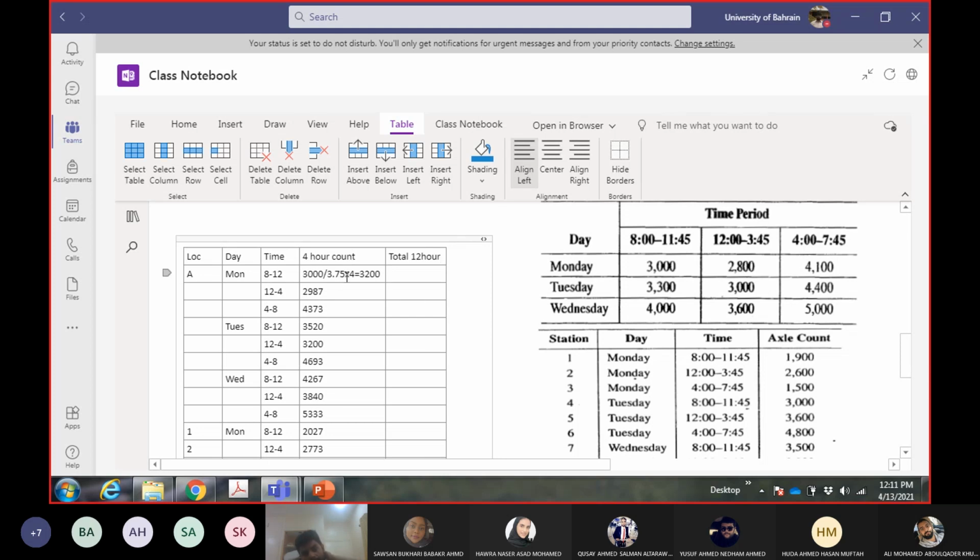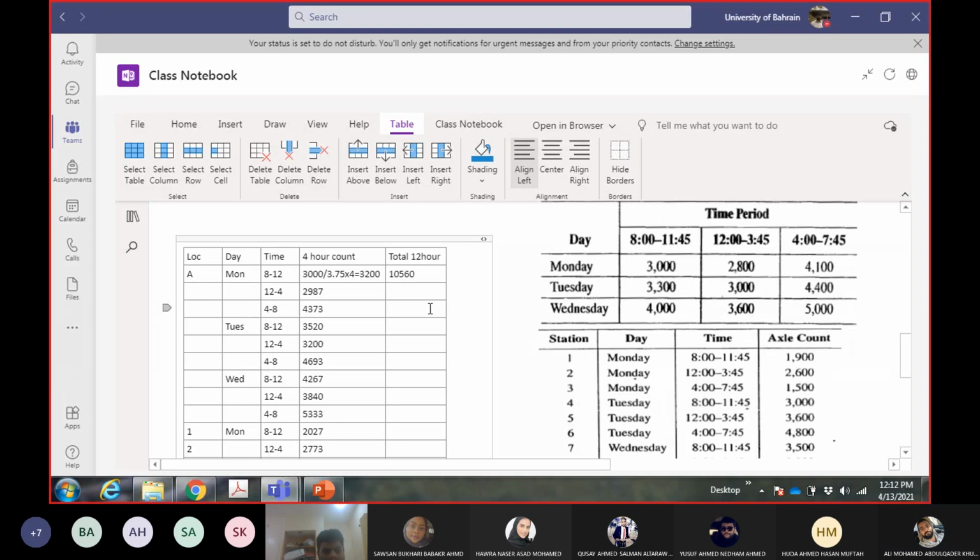So give me the total for Monday, these three values. How much? 10560.